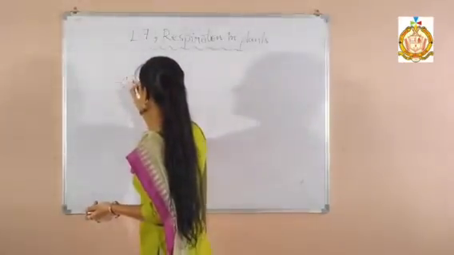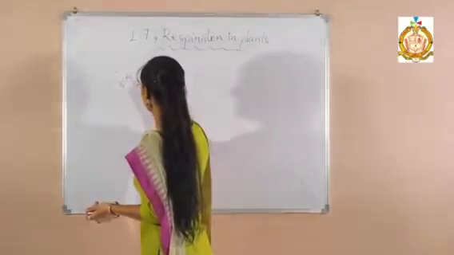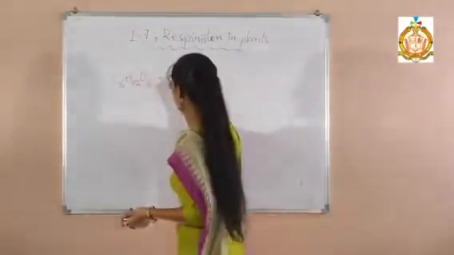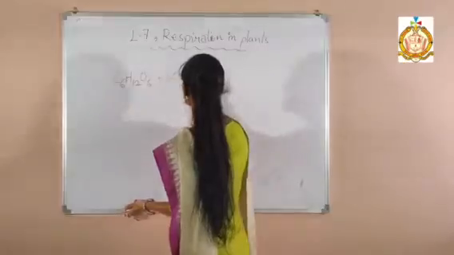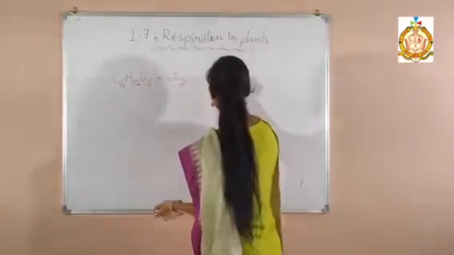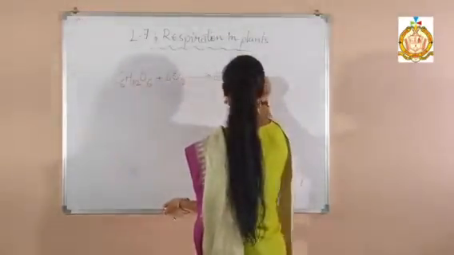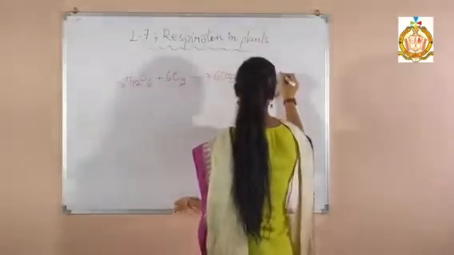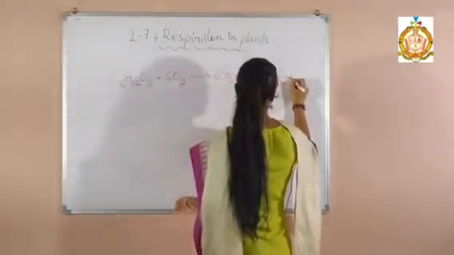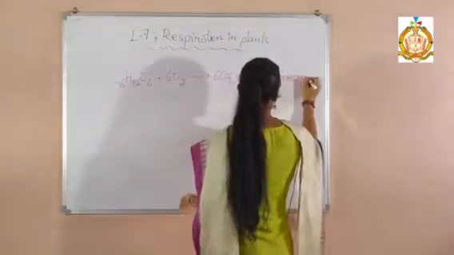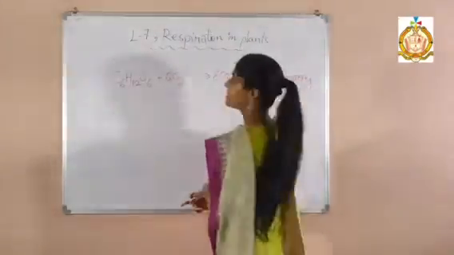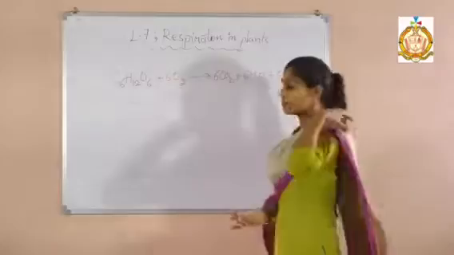In the respiration process, oxygen is mixed with the glucose of our body, and afterward carbon dioxide, water and energy are released as byproducts.